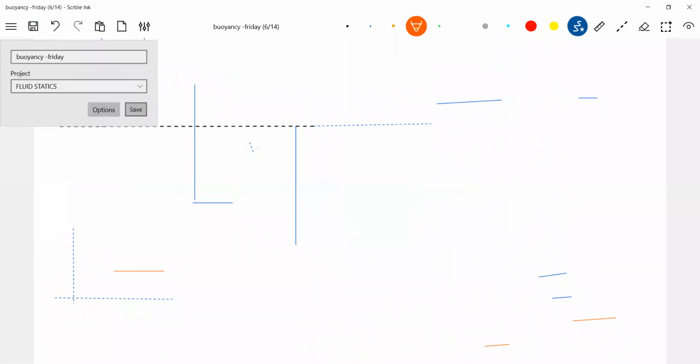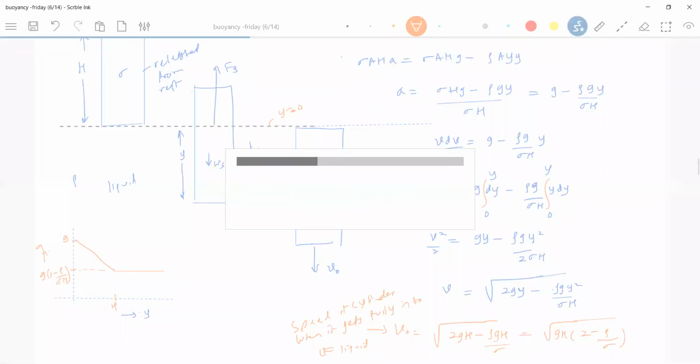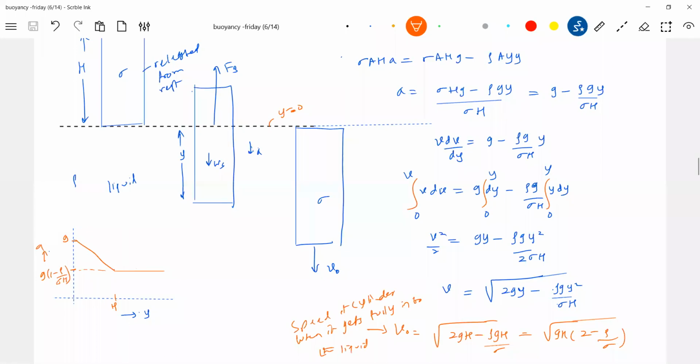So what is the buoyant force? Buoyant force depends upon the volume immersed. Volume immersed is continuously varying. So definitely the net force acting on the cylinder will be varying. So variable accelerated motion. This is the idea. Today I just brought some problems of a body moving where you also have buoyant force. Buoyant force is just density times volume immersed times g. Volume immersed varies, buoyant force also varies.